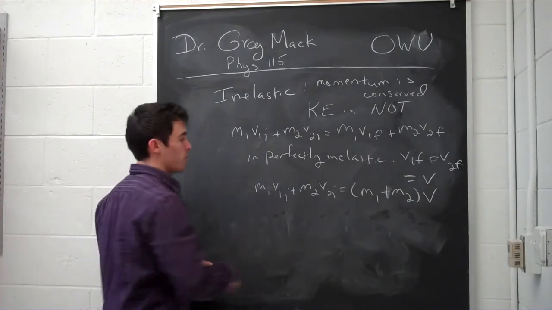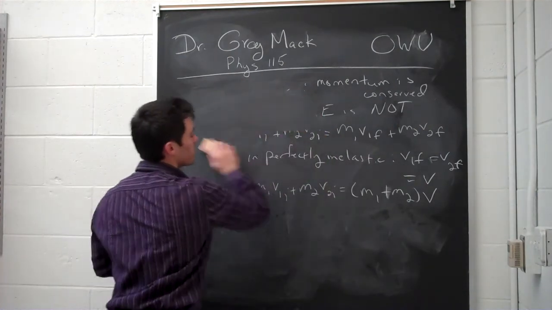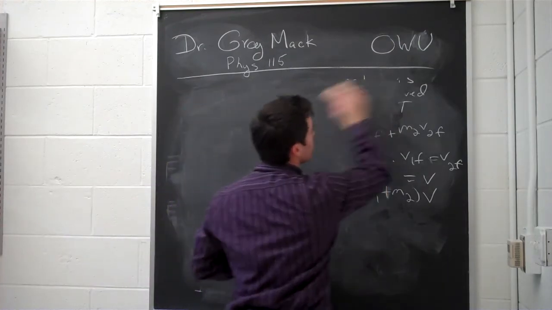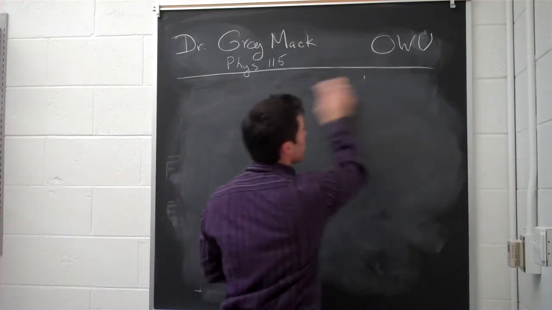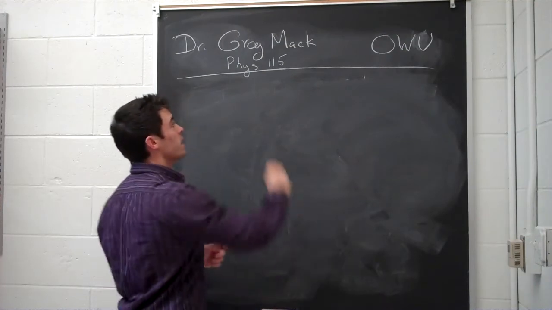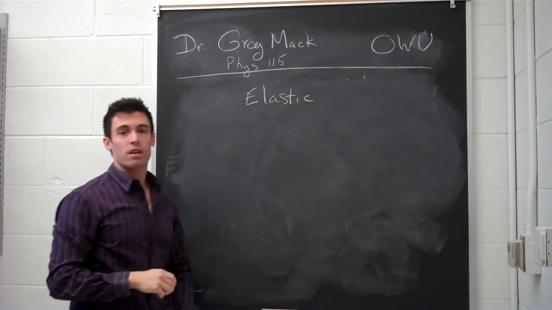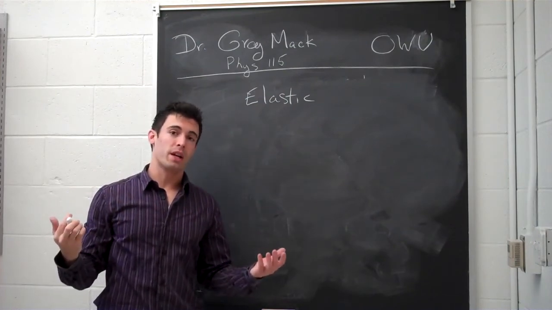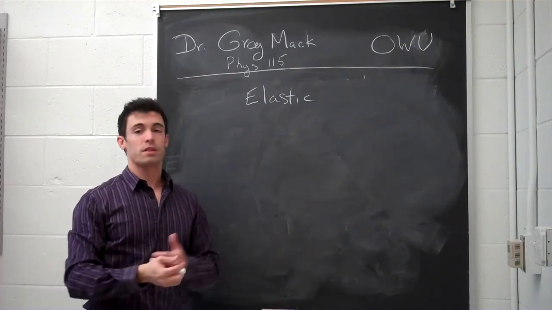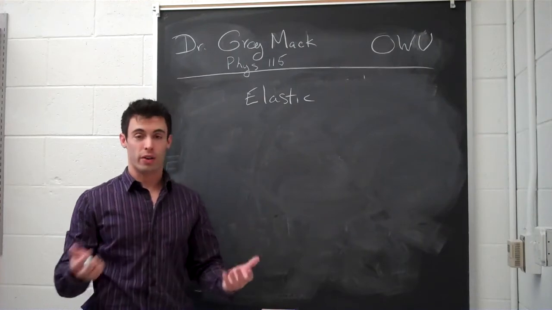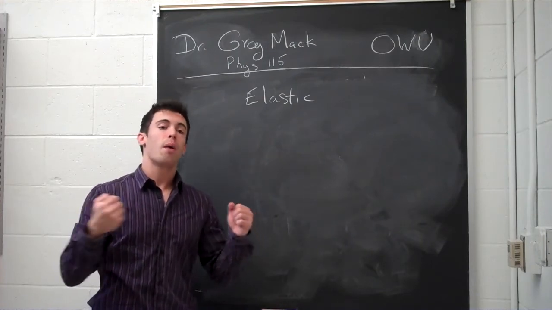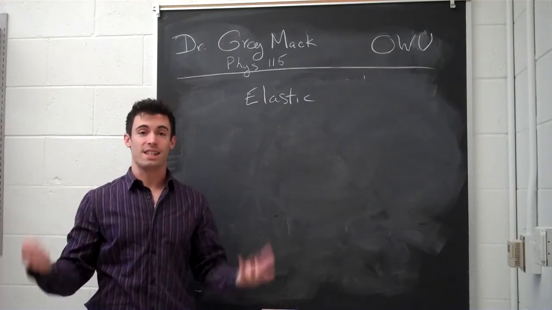The other type of collision, instead of inelastic, is just elastic, where just like with rubber being elastic or other things that stretch and bounce are elastic, you have two objects that bounce off of each other. They do not stick together.